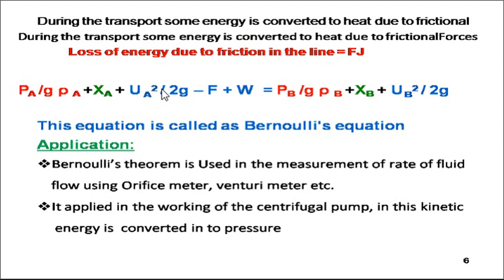So we can rearrange and come again to that equation: PA upon G into rho A plus XA plus UA square divided by 2G minus F because of friction energy plus W because we are adding power by the pump, equal to PB upon G into rho B plus XB plus UB square divided by 2 into G. This is called Bernoulli's equation.